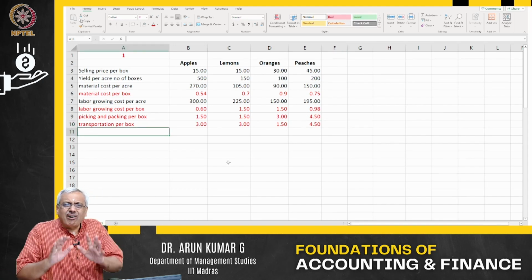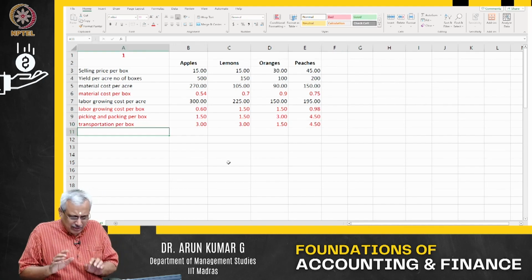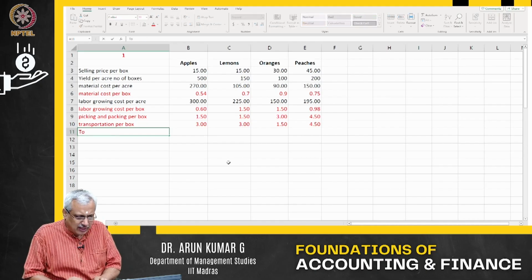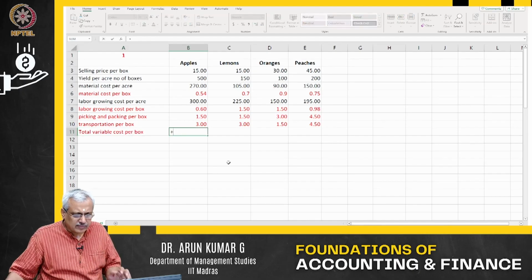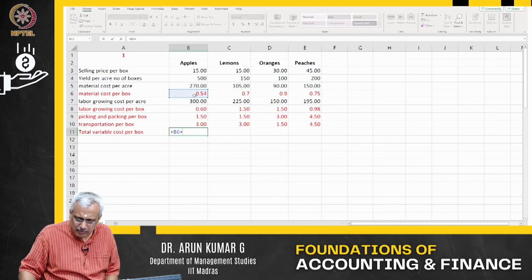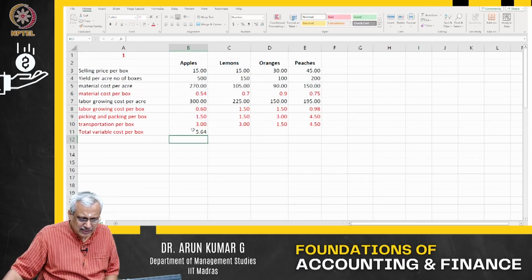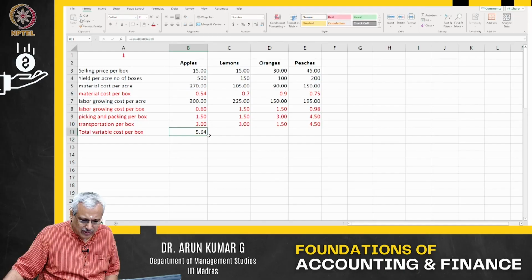So now I have all the variable costs. Let me look at the contribution per box. Total variable cost per box is what I am going to calculate now. That is where I have marked it in different colors, and total variable cost per box is what I have basically got in this particular case.